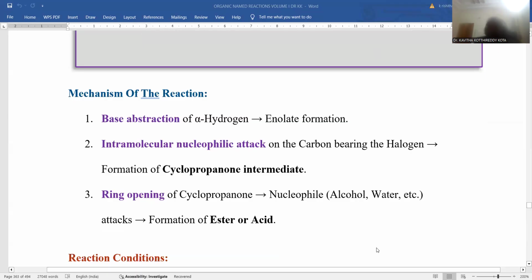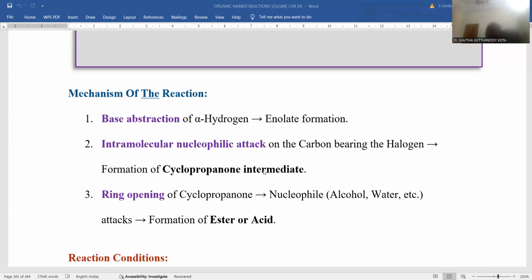In order to understand the mechanism of how the reaction takes place, first of all the alpha hydrogen is taken by the base. Whenever the base takes the alpha hydrogen, there is a formation of enolate. The enolate is keto-enol tautomerized, and intramolecular nucleophilic attack is possible within the ring system. Within the compound, the nucleophilic attack takes place on the carbon atom where the halogen atom is present, so that a cyclopropanone intermediate will be originated.